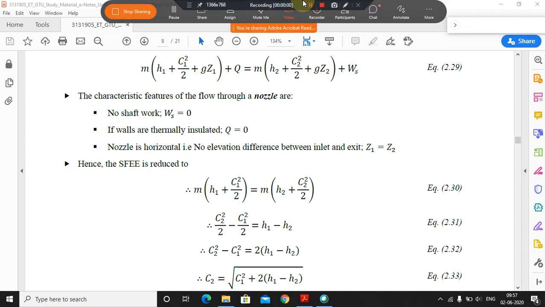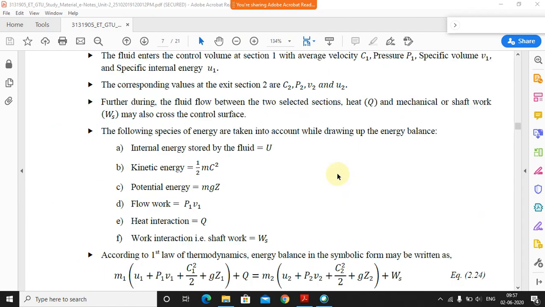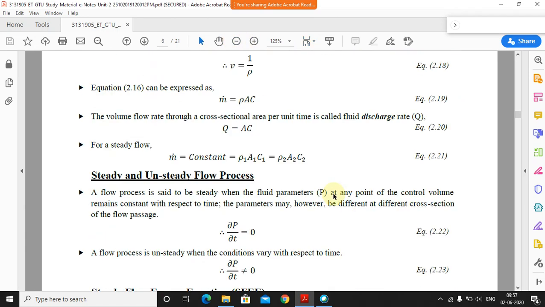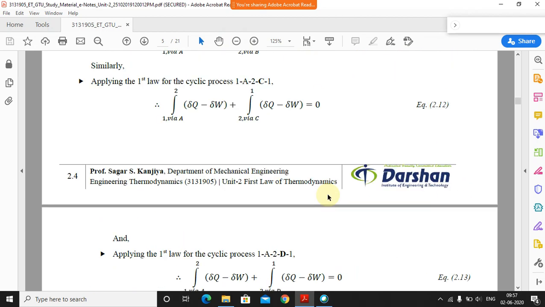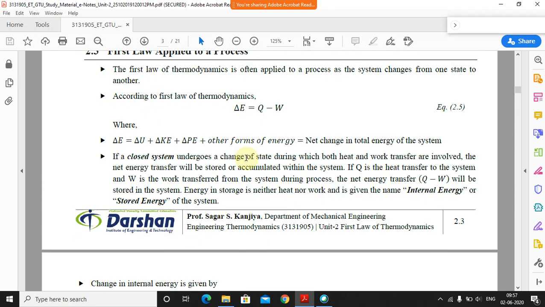Okay, so basically in the last lecture, what we have completed is the application of the first law. We have seen the law applied to a process, and in that we have seen all the equations.